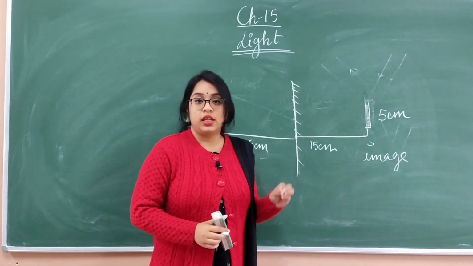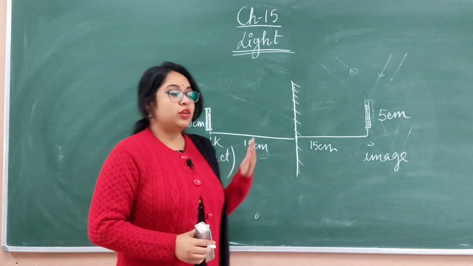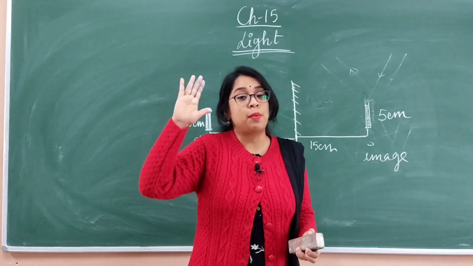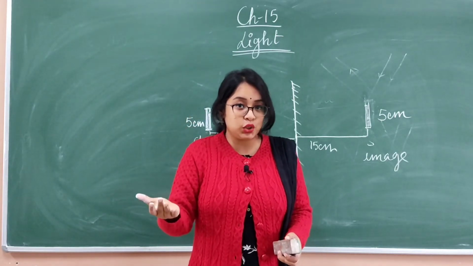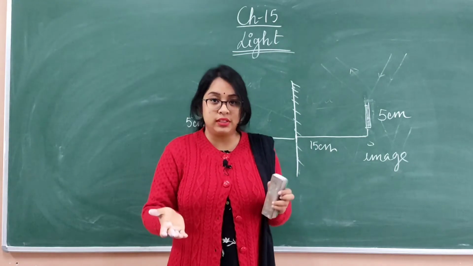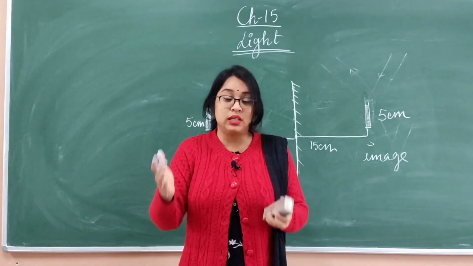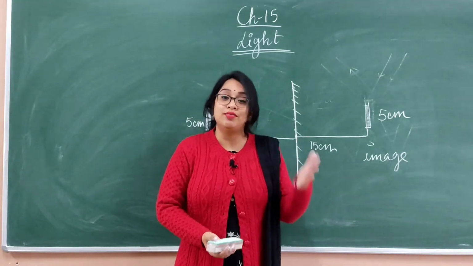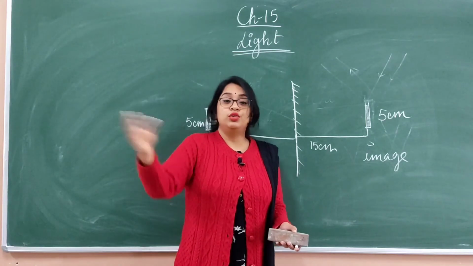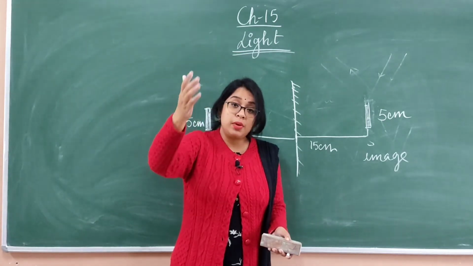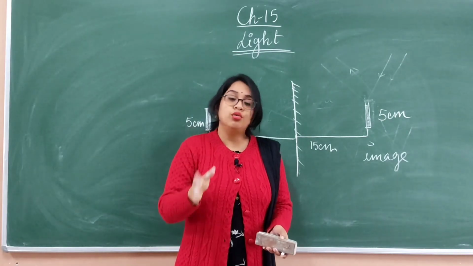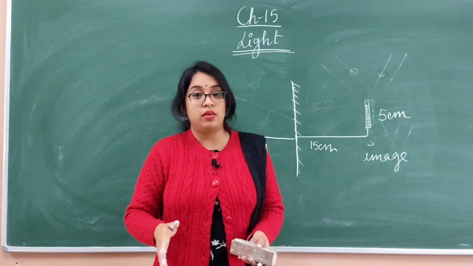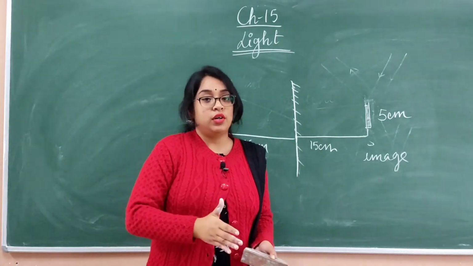One more characteristic of a plane mirror is, see students, when you see your image in a plane mirror, your right hand appears to be your left hand in the image. So the image is inverted, but it is laterally inverted. Lateral inversion means the right side of the object will be the left side of the image. If you just wave your right hand, then the image will wave its left hand. So another important characteristic of the image formed by the plane mirror is that it is laterally inverted.